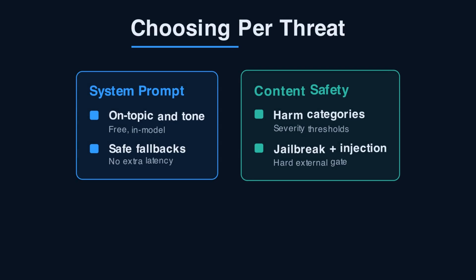If the risk is the model wandering off topic or being too verbose, the system prompt handles it for free. If you must block harmful content categories with auditable thresholds, that's content safety. If users or documents might hijack your instructions, you need prompt shields. In practice, a production app uses all 3, but knowing which layer owns which threat keeps you from over-engineering. Don't pay for an external call to solve a problem a sentence in the system prompt would fix.